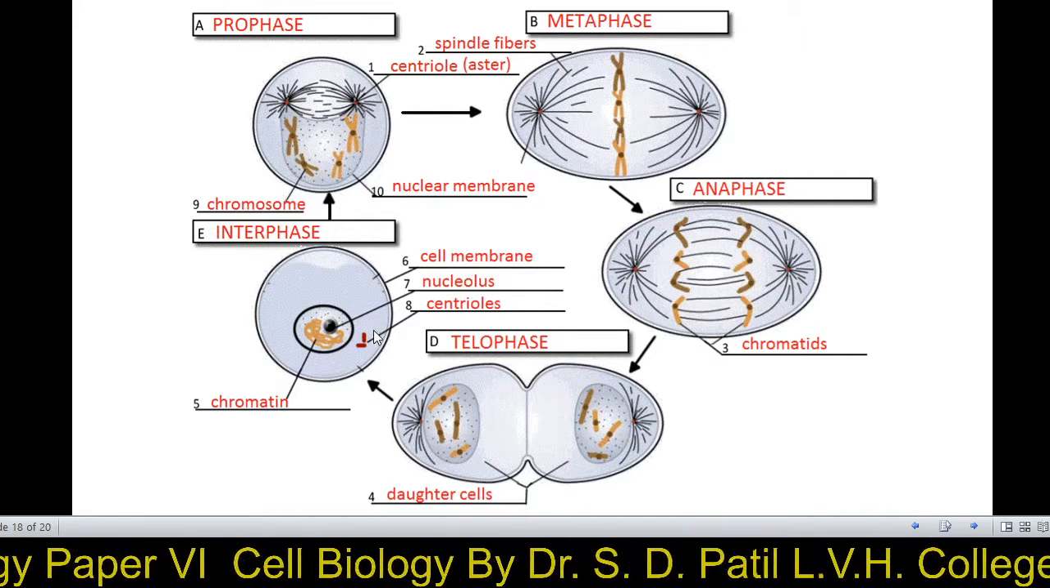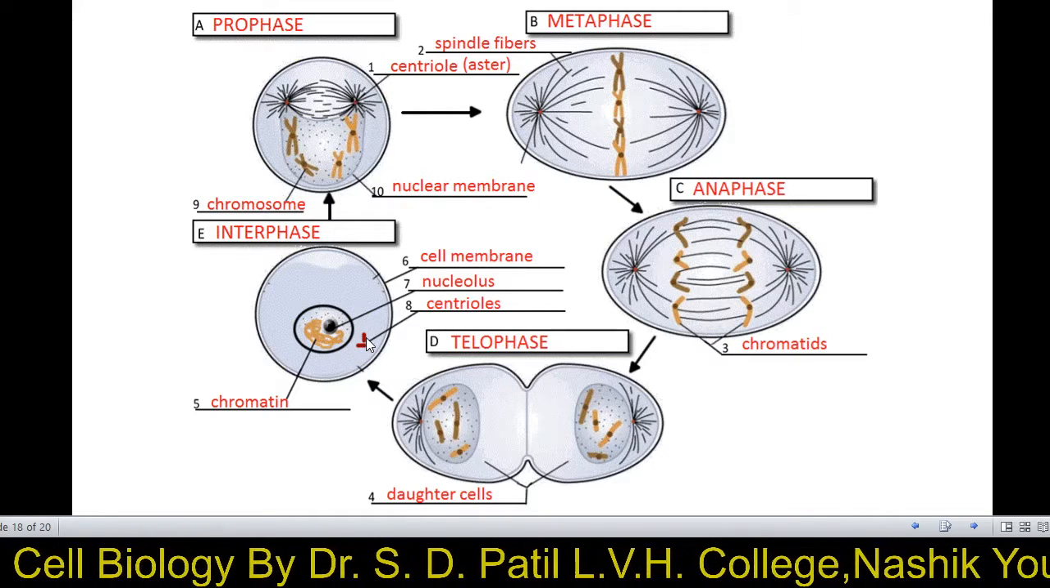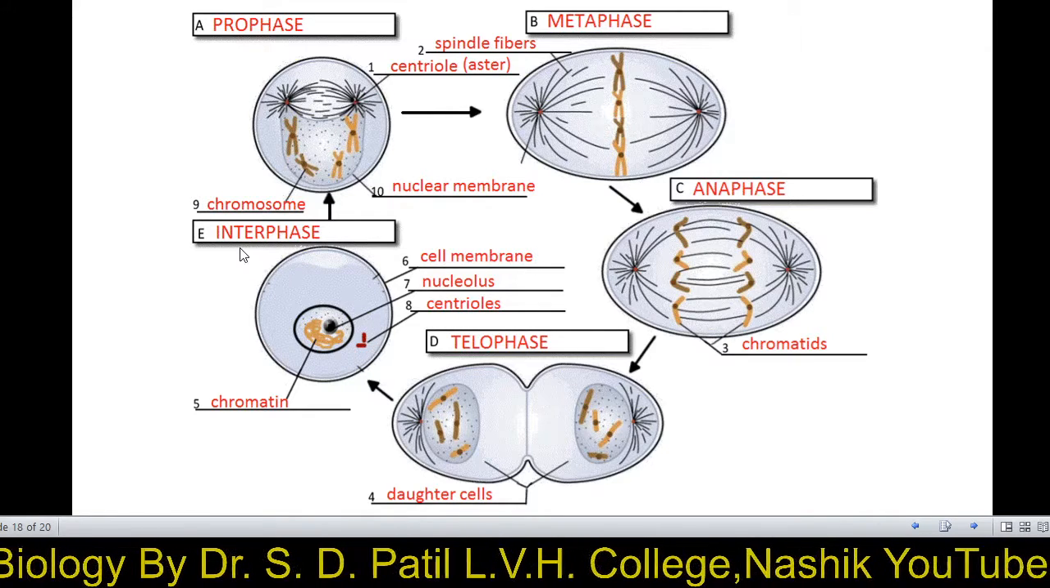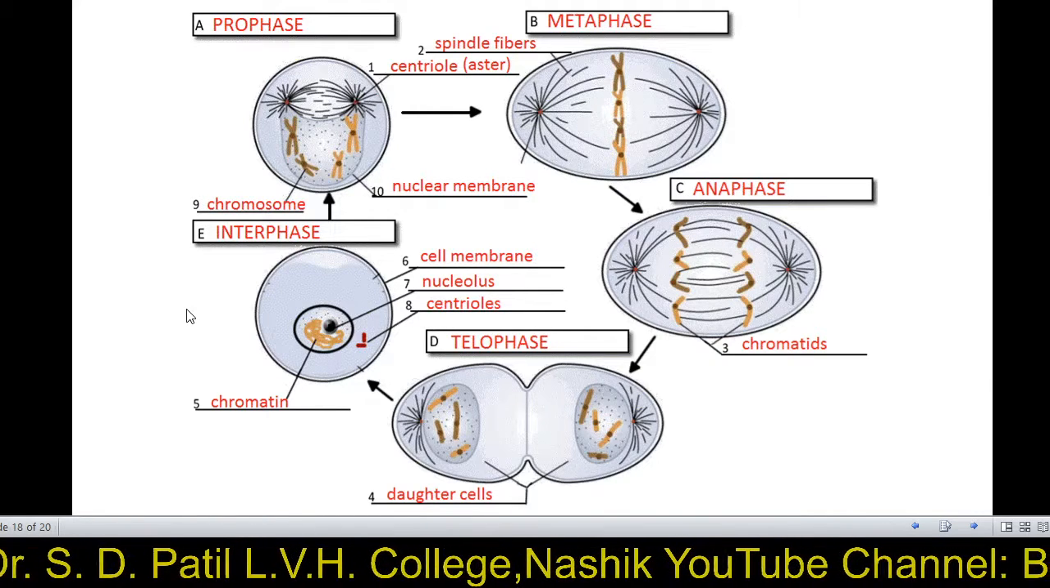In the new cell, a centrosome with a pair of centrioles is there. When in the interphase DNA duplicates, it gets duplicated. In this way, the cycle is repeated.